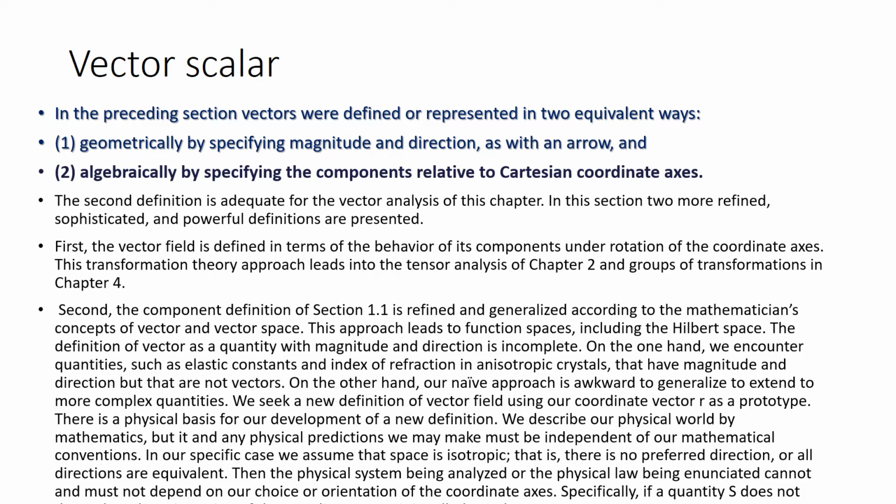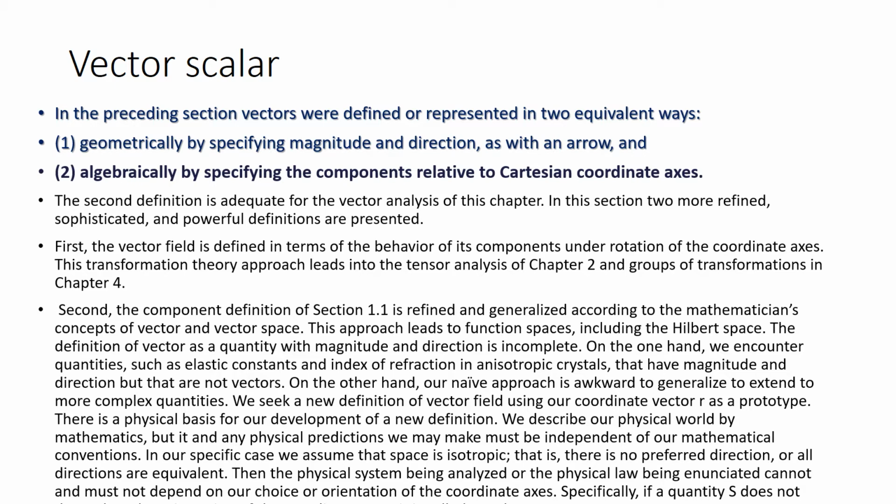Such types of quantities are said to be scalars. And there are certain quantities which change under the rotation of system of coordinate, or we can say that they depend upon the orientation of system of coordinate. Such types of quantities are said to be vectors. This is the main abstract of the whole story which is written on this slide.